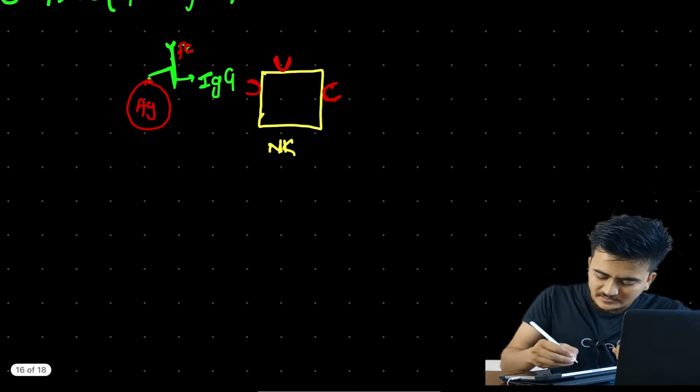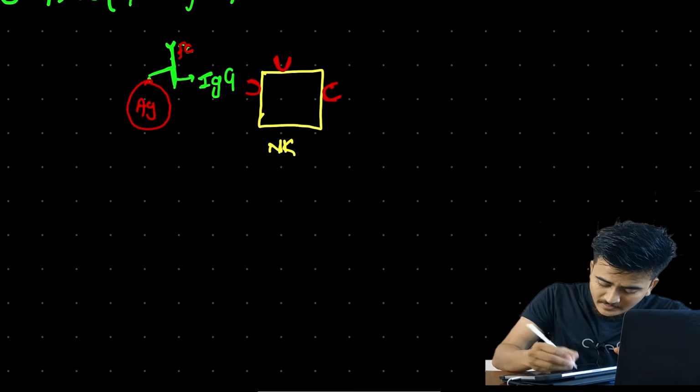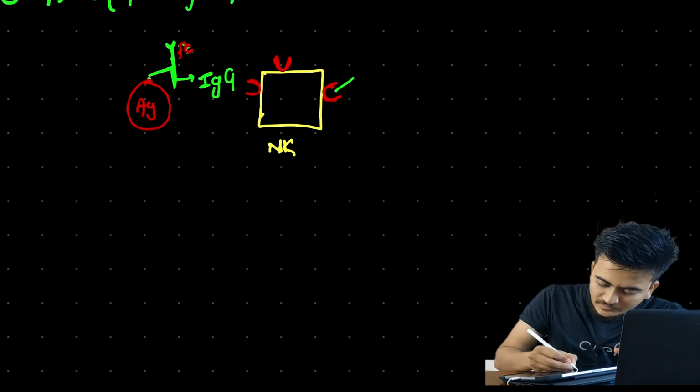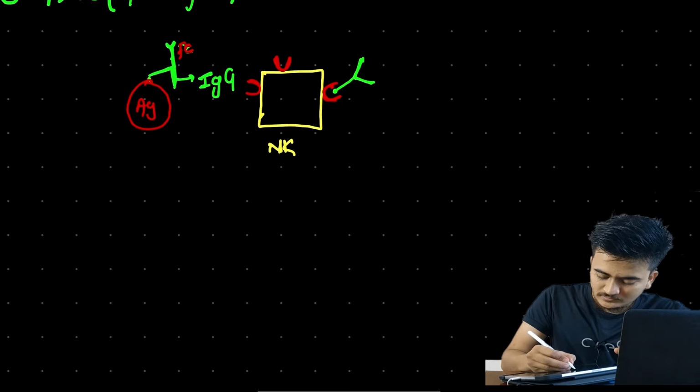Okay, that means these NK cells will receive what? These NK cells will receive antibody with the help of their Fc receptor. And we have already discussed that this antibody is coating, or this is covering what? This is covering our antigen.